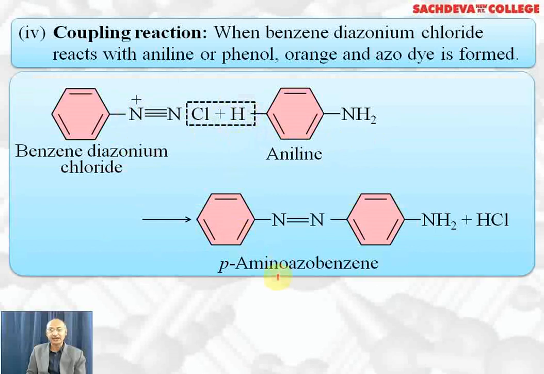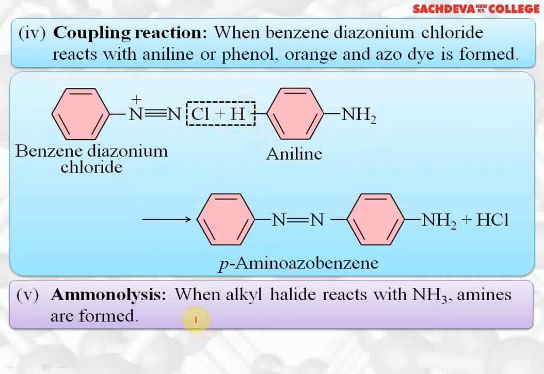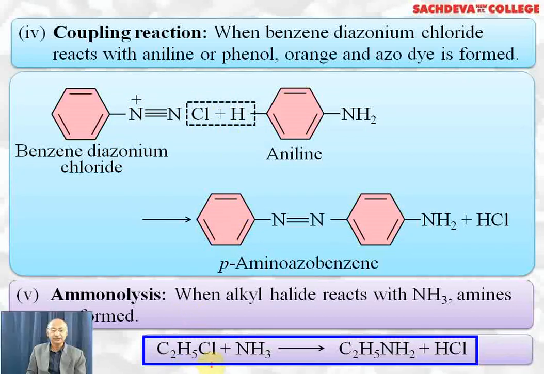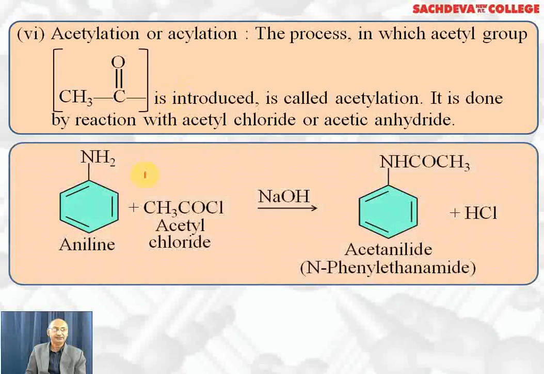We get para-aminoazobenzene, which is an orange colored dye. Ammonolysis: when alkyl halide reacts with ammonia, amines are formed. C2H5Cl plus ammonia gives C2H5NH2 plus HCl. Acetylation: when aniline reacts with CH3COCl in presence of NaOH, we get N-phenylacetamide plus HCl. This is called acetylation.